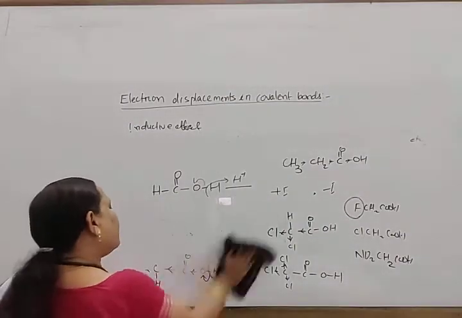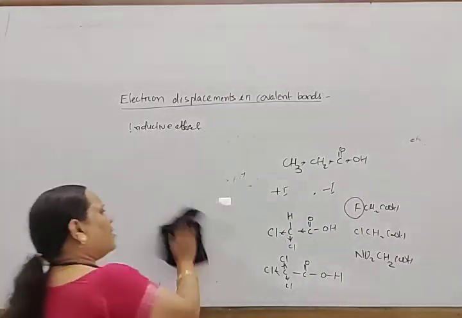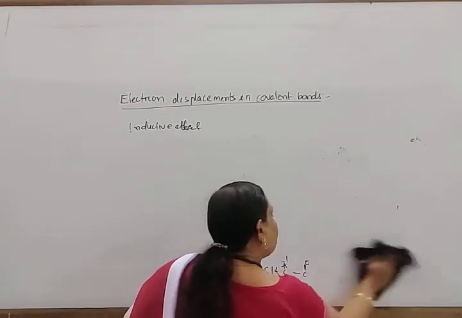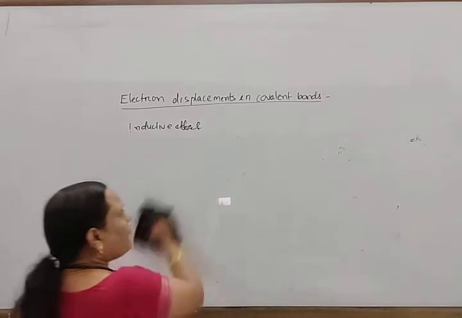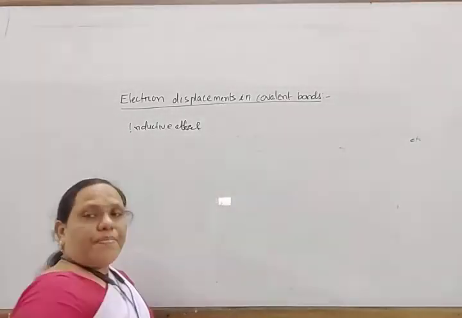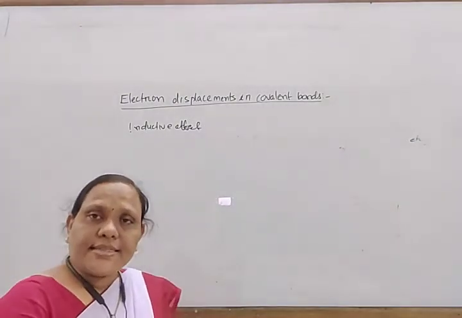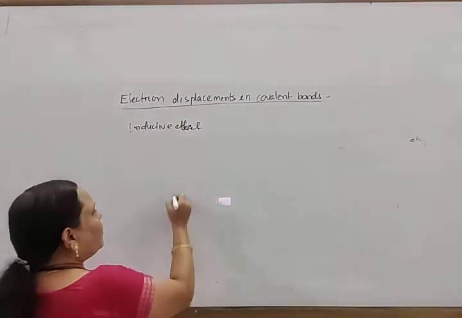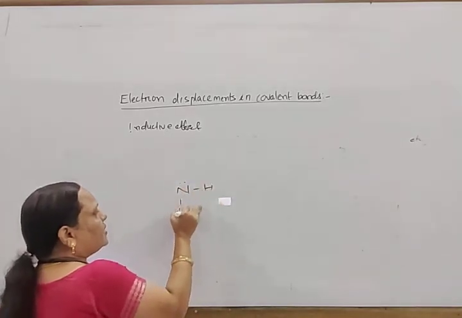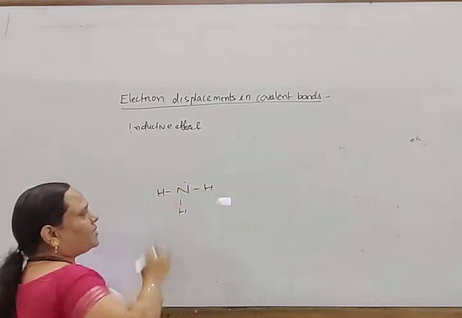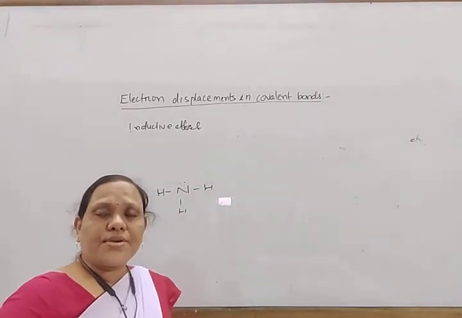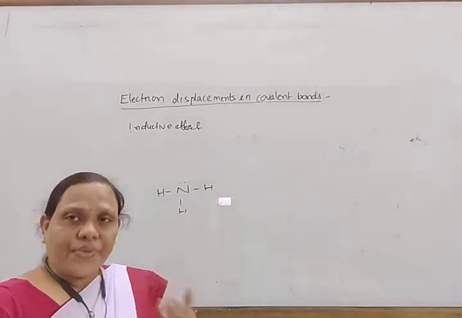Similarly, we can compare the basic character. The presence of the plus I effect increases the basic character, whereas the presence of the minus I effect decreases the basic character. You know, ammonia is basic in nature due to two concepts: one is the Lowry-Bronsted concept, and another is the Lewis theory.